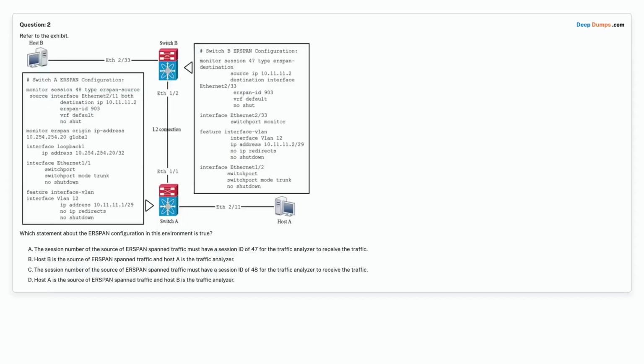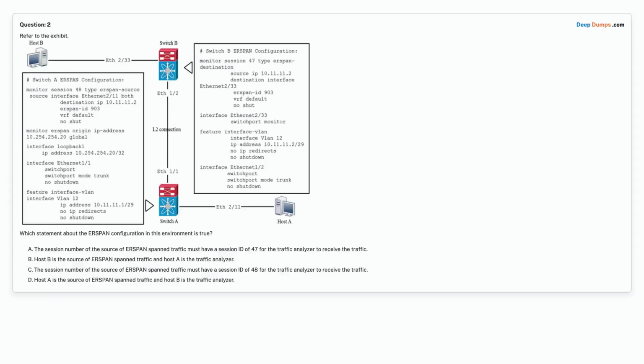Question 2. Refer to the exhibit. Which statement about the ERSPAN configuration in this environment is true? Option A. The session number of the source of ERSPAN spanned traffic must have a session ID of 47 for the traffic analyzer to receive it. Option B. Host B is the source of ERSPAN spanned traffic and host A is the traffic analyzer.